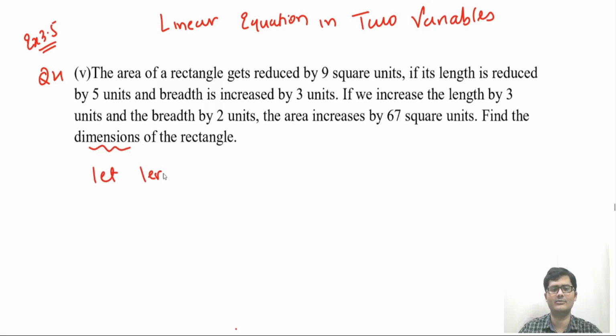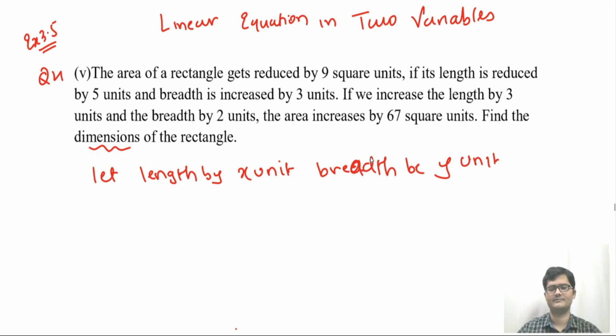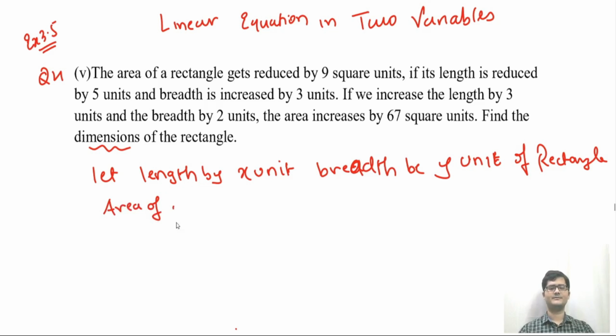So let us assume that dimension means length and breadth. So let length be x unit and breadth be y unit of rectangle. So what is area's formula for a rectangle? Area of rectangle is length into breadth. So that is x into y.